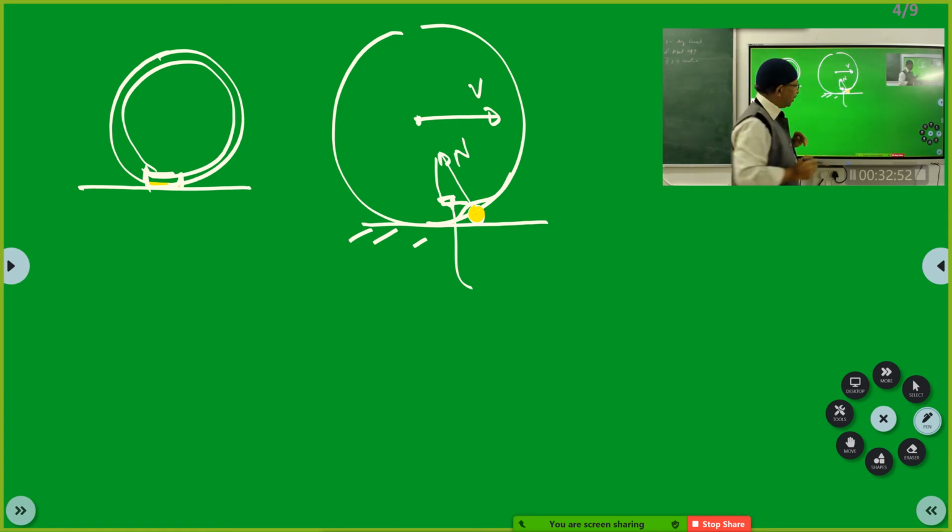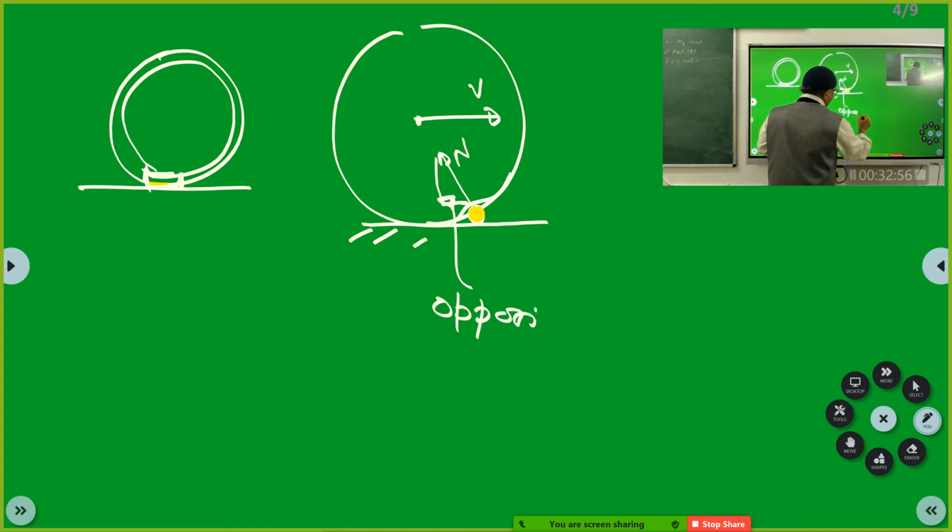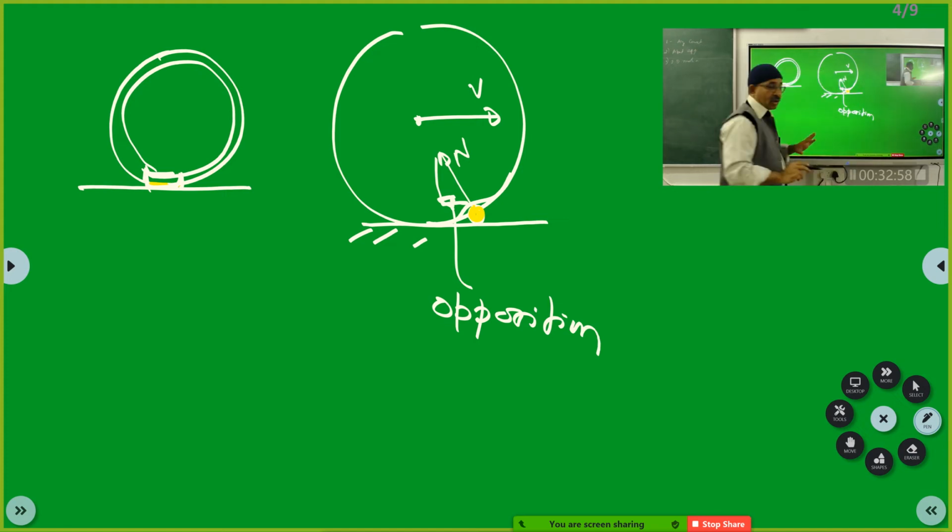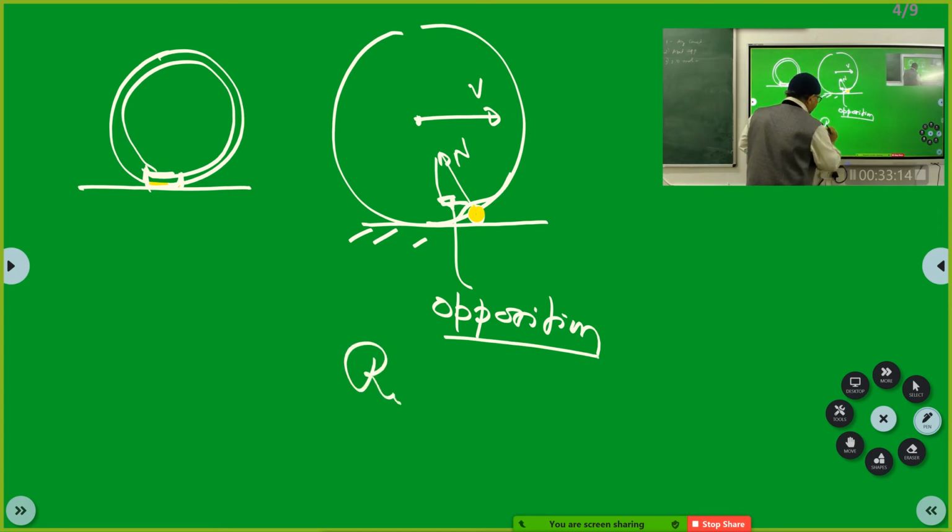So there is opposition. I suppose you appreciate this. But just for brevity, I am telling you, opposition is created to the motion because of this, and this opposition we call rolling friction.